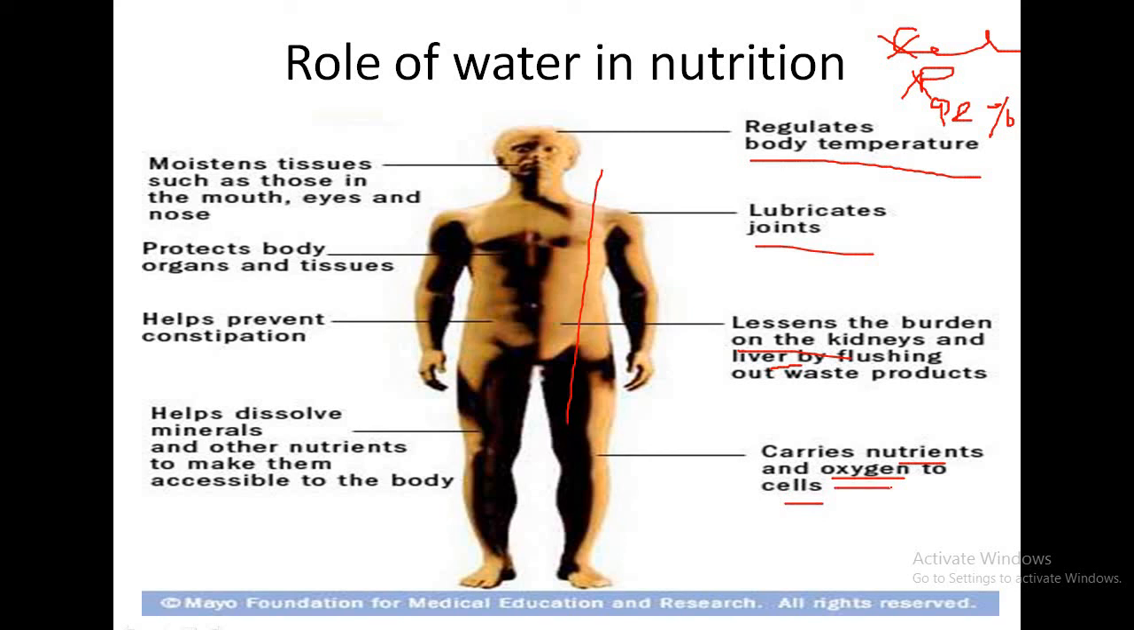Whereas the RBC present in the blood will carry the oxygen and carbon dioxide. Water also helps to dissolve the minerals and other nutrients, and these will be transported to different parts of the body, dissolved in the water part of the plasma of the blood. Water also helps to prevent constipation. Then water protects the body organs and tissues. Water moistens the tissues such as those in the mouth, eyes and nose.